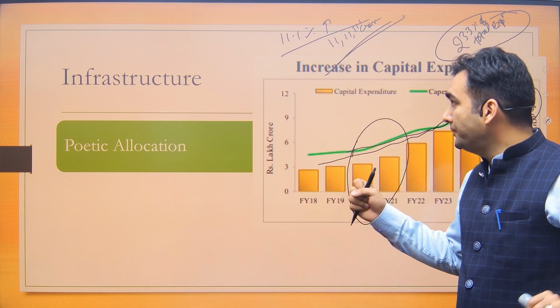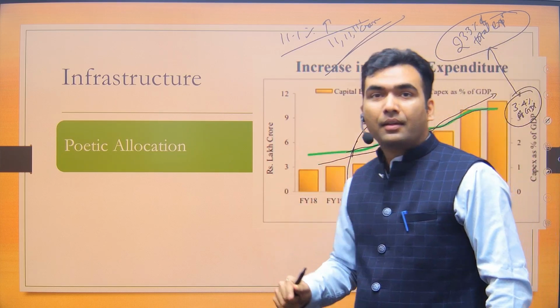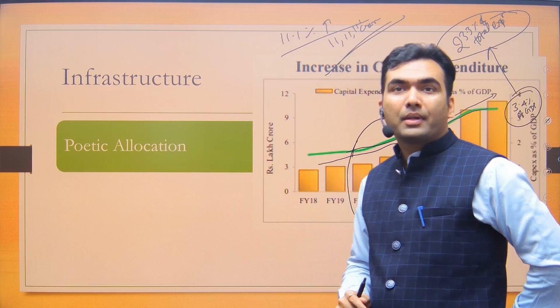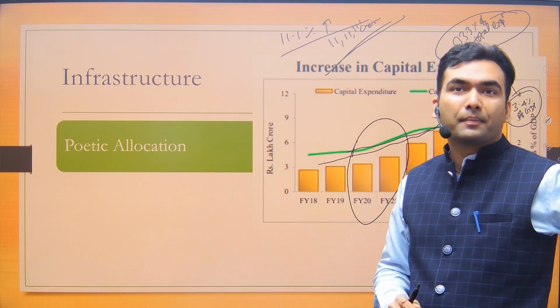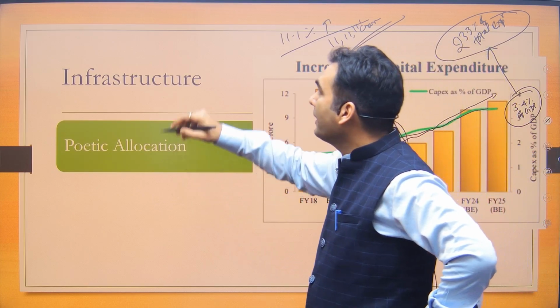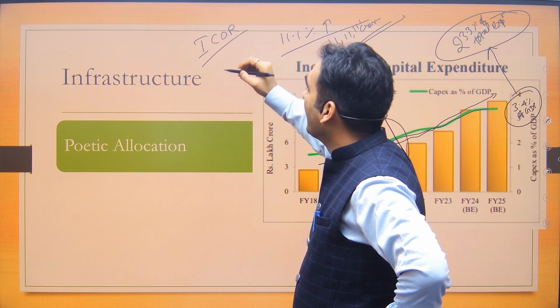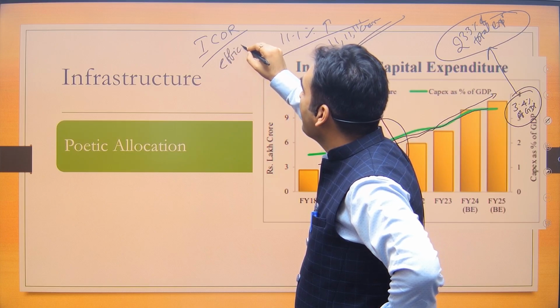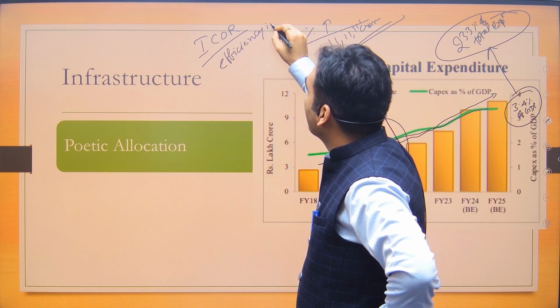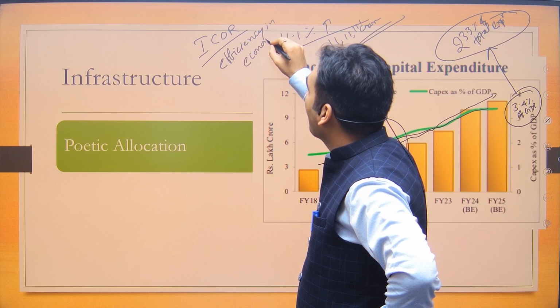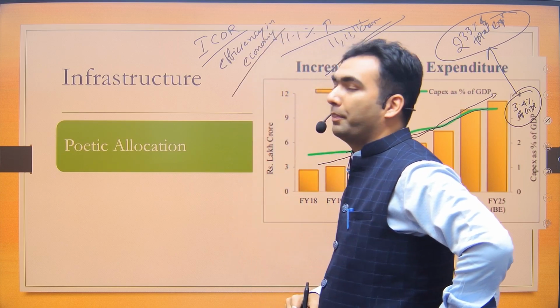Return on investment will be more. Revenue generated. It will improve something called the incremental capital output ratio. It will increase the efficiency in the economy. The efficiency in the economy will go up.